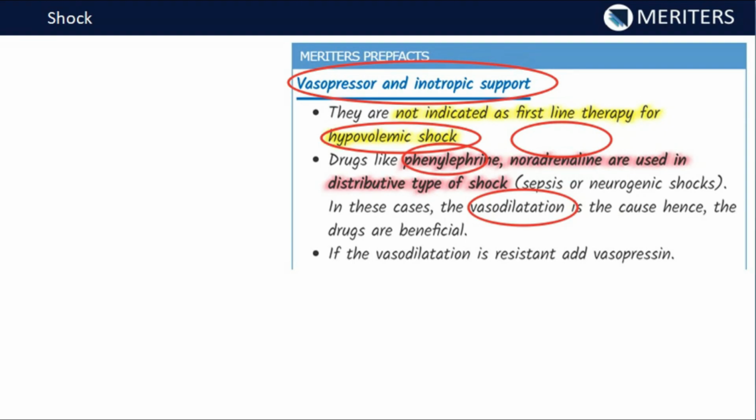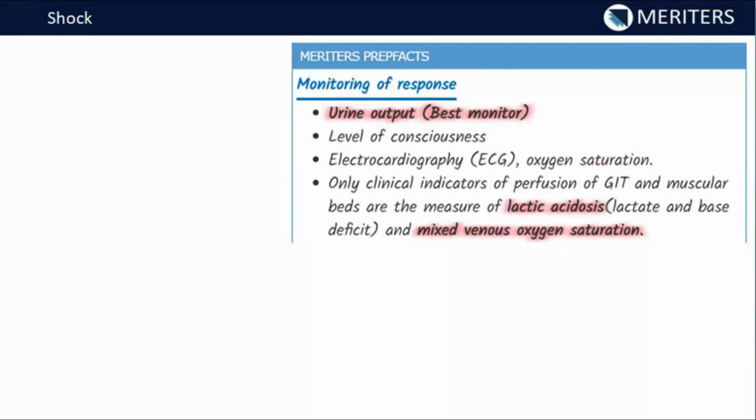So if the vasodilation is resistant, then we can add the vasopressin. Now the parameters which we have to monitor while monitoring the shock. So the urine output is the best monitor, as we know that in the compensated shock there is no loss of the urine output, but as the shock becomes decompensated and it becomes mild, moderate and severe, then the urine output decreases, and in the severe form it becomes anuric also. So we have to monitor the urine output, and this is considered as the best monitor for the shock.